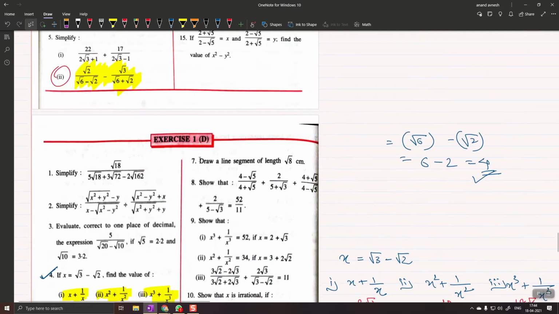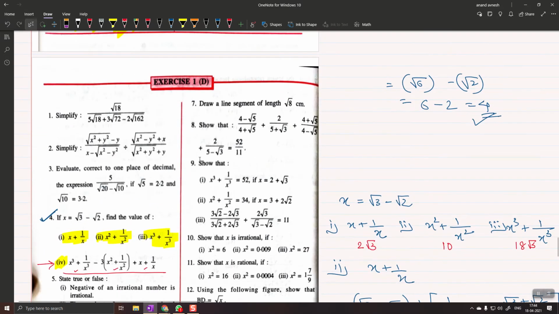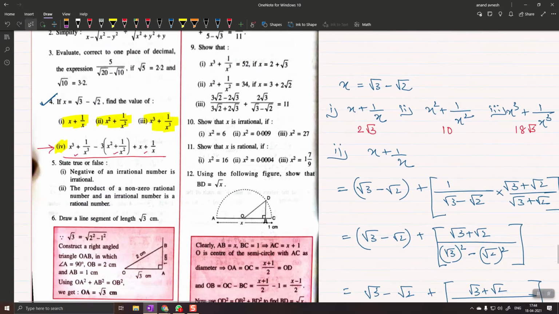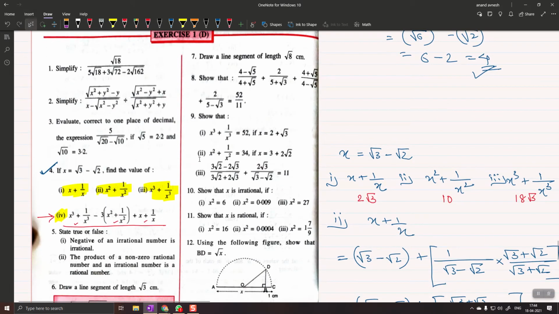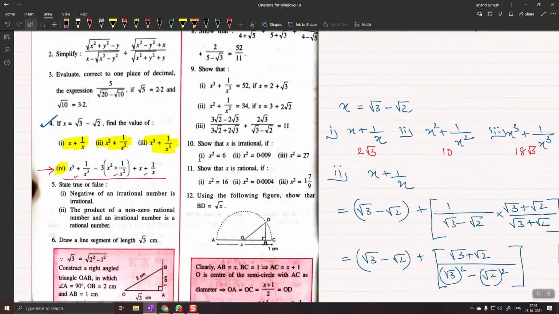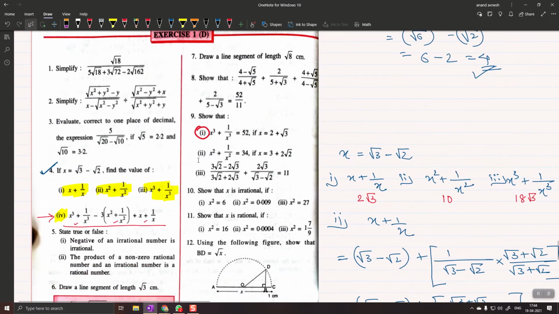from exercise 1C, and from 1D I want you to solve question number 9, sub question 1, and question number 3.